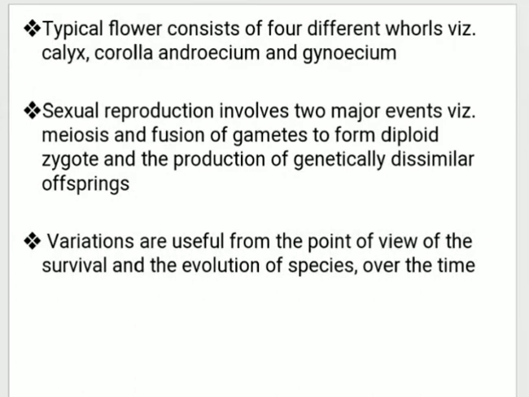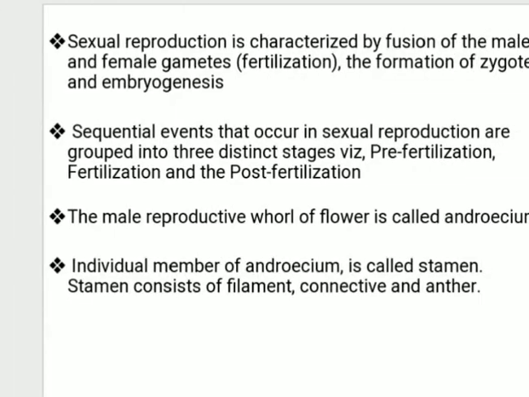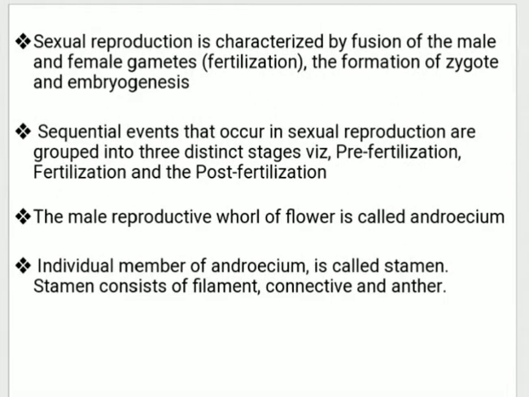Then a typical flower consists of whorls: calyx, corolla, androecium and gynoecium. Then sexual reproduction involves 2 major events, meiosis and fusion of gametes to form a diploid zygote, and the production of genetically dissimilar offsprings. Then sexual reproduction is characterized by the fusion of male and female gametes, that is fertilization, formation of a zygote and embryogenesis.